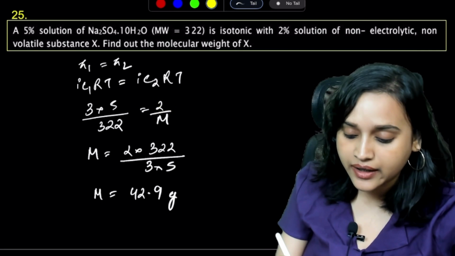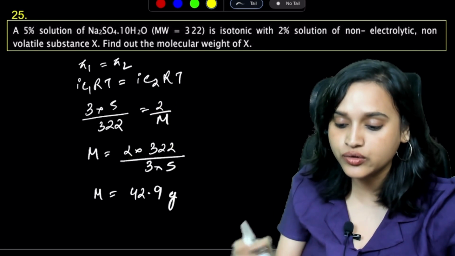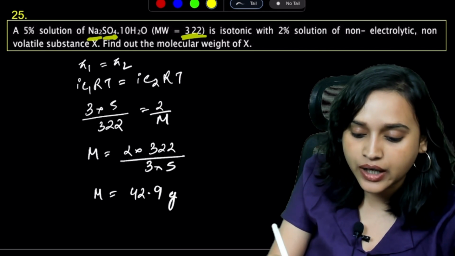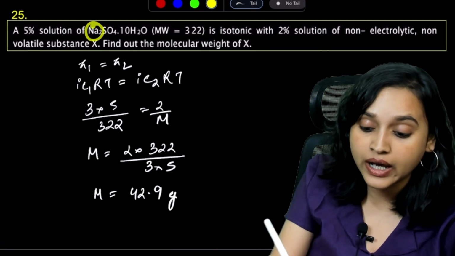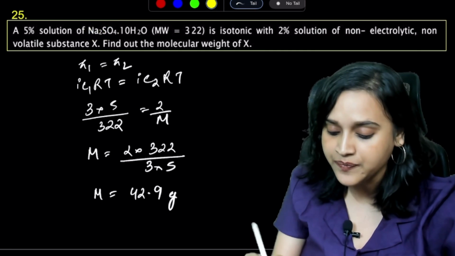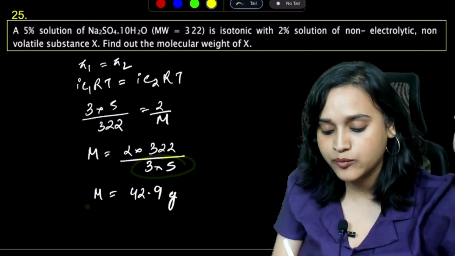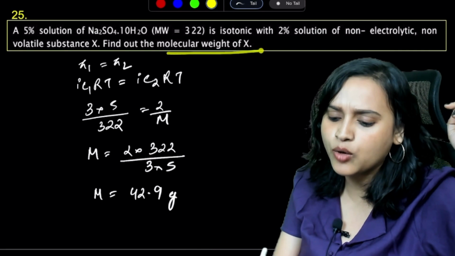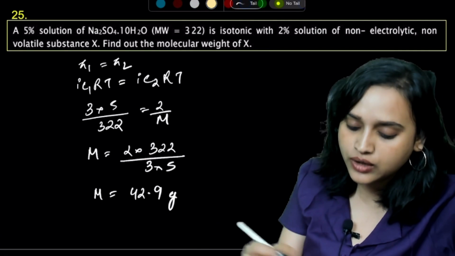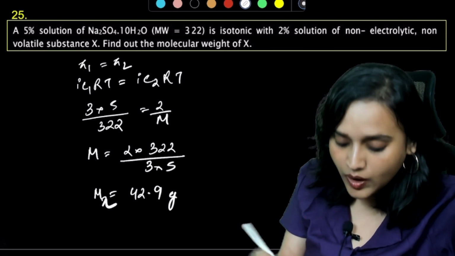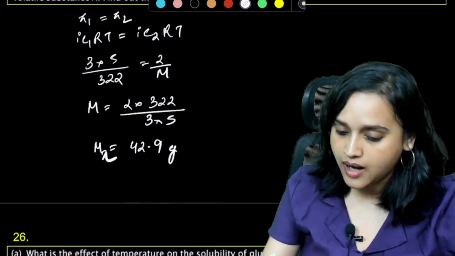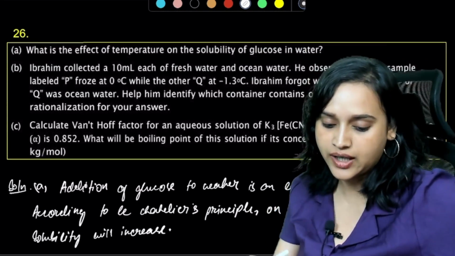If I do this, then the molarity will be 2 multiplied by 322. The molecular weight 322 is given to you, and this is Na2SO4, guys. So 2 Na+ and SO4 2-, so i is 3 here. This divided by 3 into 5, molarity will be 42. No, what are they asking? Find out the molecular weight of X. So the molecular weight of X is equal to 42.9 gram. Understood? Okay.